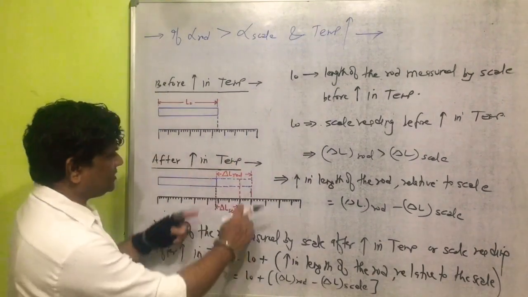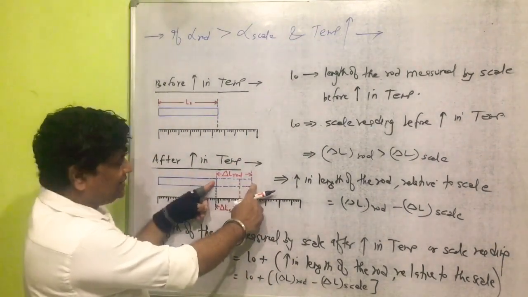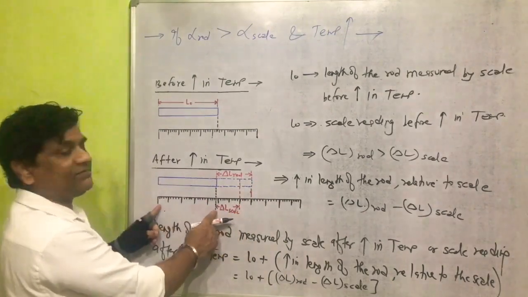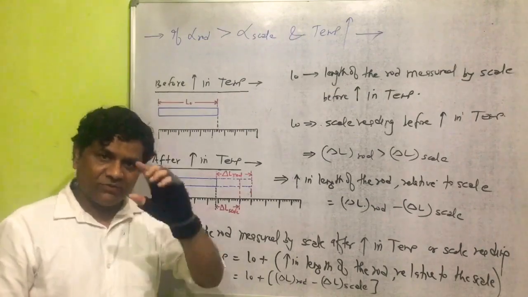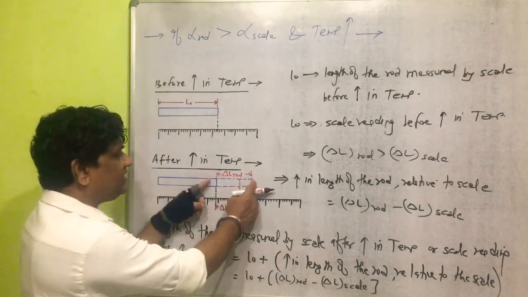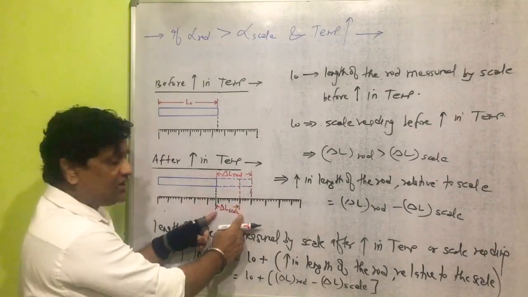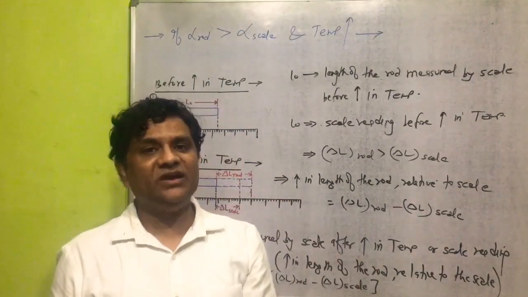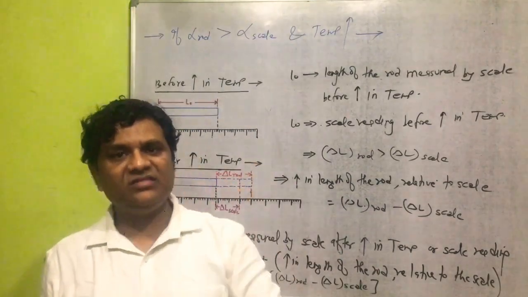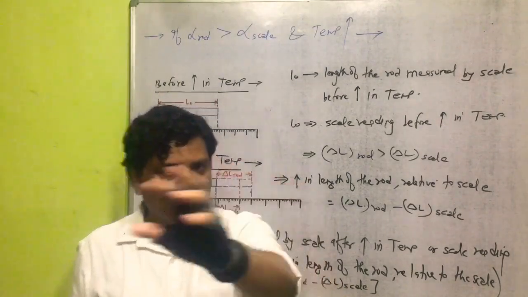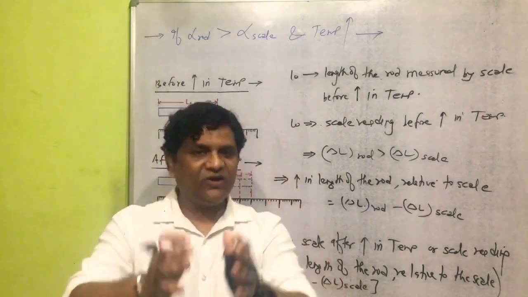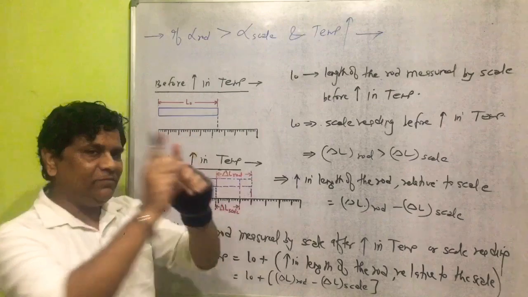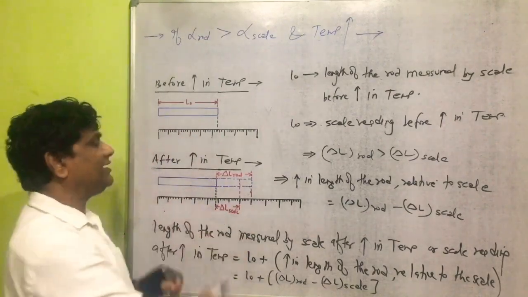Now, you know all students here, this is the increase in length of the rod, and this is the increase in length of that part of the scale. From the diagram, it is clear here, the increase in length of the rod is greater than the increase in length of that part of the scale. The reason is simple behind it: alpha of rod is greater than alpha of scale. If alpha of rod is greater than alpha of the scale, then the increase in length of the rod will be greater than the increase in length of that part of the scale.